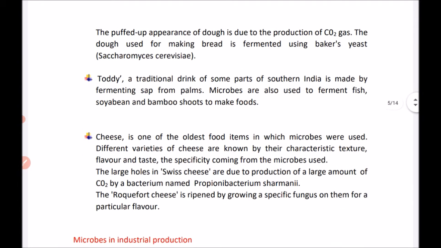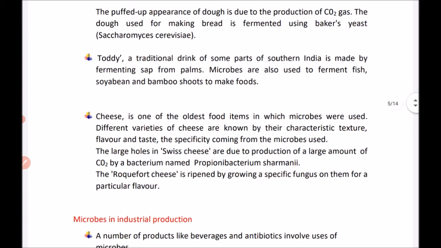Cheese is one of the oldest food items in which microbes are used. There are different varieties of cheese which are known by their characteristic texture, flavor, taste, and specificity coming from the microorganisms which are used. The large holes in Swiss cheese are due to the production of a large amount of carbon dioxide by the bacterium known as Propionibacterium shermanii. Roquefort cheese is ripened by growing a specific fungus on it for a particular flavor.